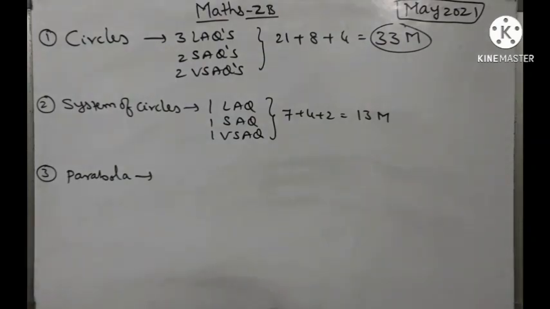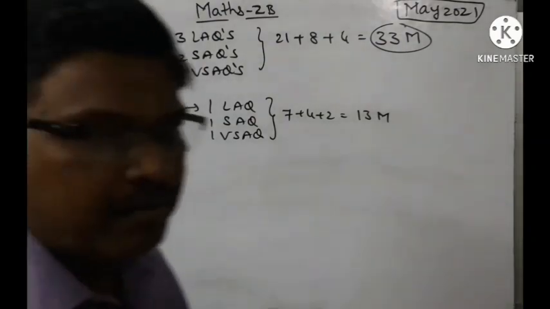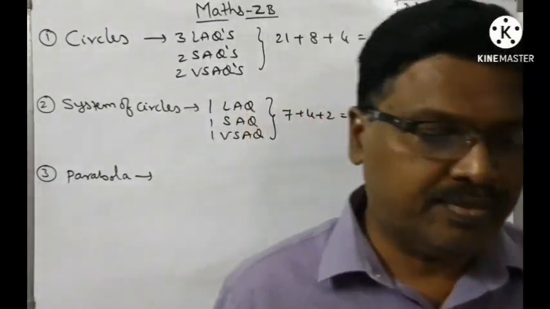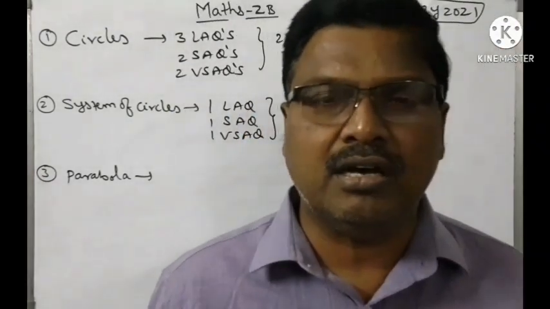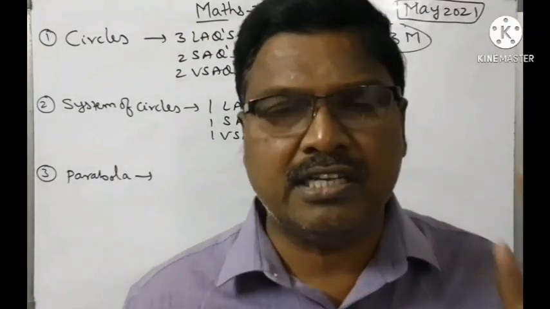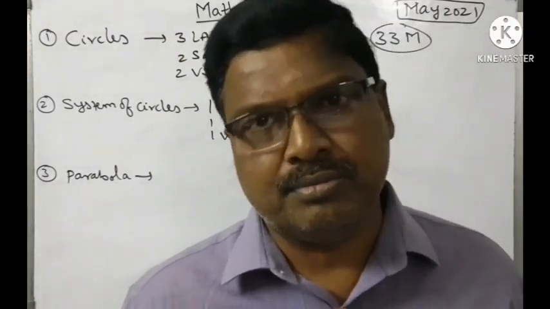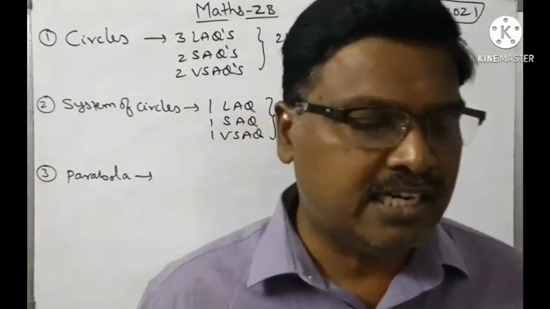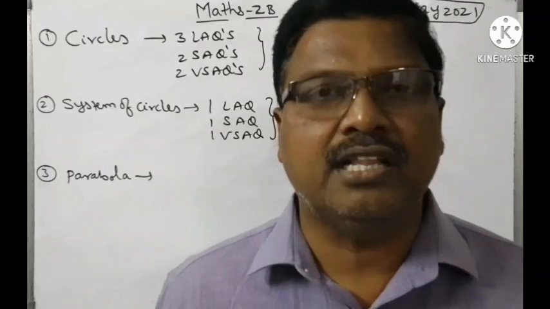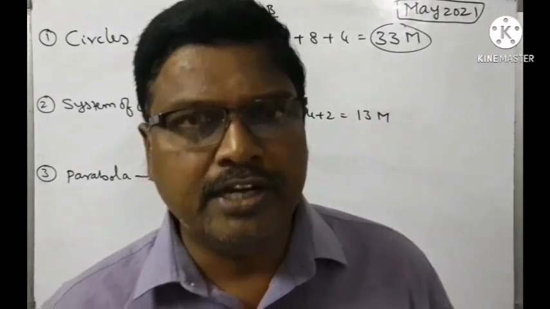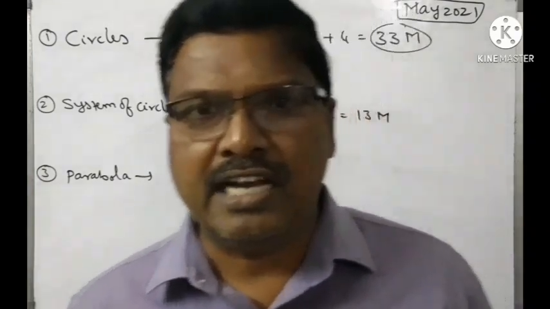Coming to the parabola chapter, actually in the parabola chapter, equations of the tangent and normal, all the problems based on tangent and normal, are deleted from the parabola chapter. So wherever tangent and normal are there, you can neglect those problems. Why? Because they have clearly mentioned that the equation of tangent and normal at a point on the parabola has been deleted. So there is no need to practice the problems based on tangent and normal.